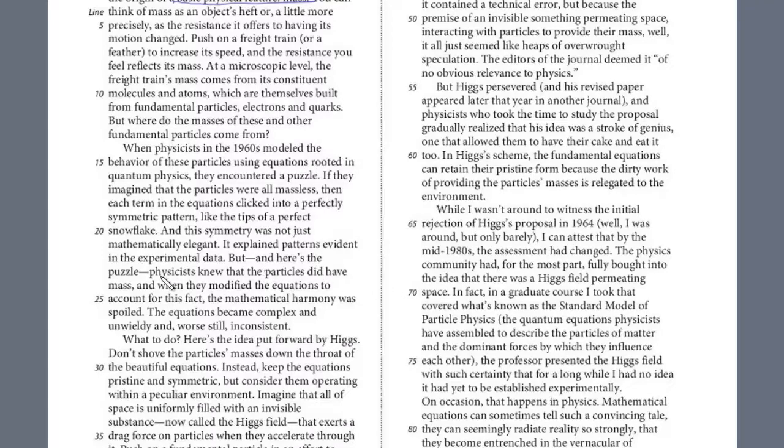describes, here's the puzzle. Physicists knew that the particles did have mass, but when they modified the equations to account for this, the mathematical harmony was spoiled. The equations became complex and unwieldy and were still inconsistent. And so then it talked about Higgs had this theory, but it wasn't accepted at all by the scientific community. But over time, gradually, it gained acceptance, and it was so strong, it was actually accepted before it was scientifically proven, which is very unusual in science because it's always data-driven.